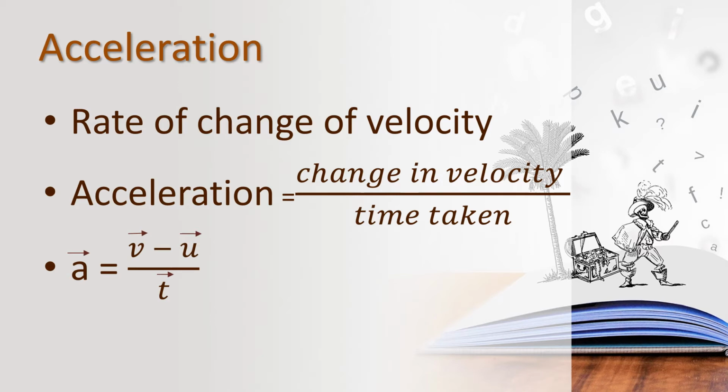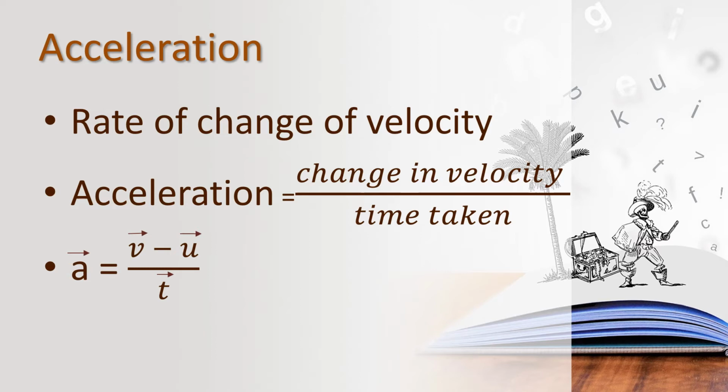What is the formula to find acceleration? a equals v minus u upon t. That is called acceleration. Children, what does acceleration mean? Rate of change of velocity. What is the formula to find acceleration? Change in velocity upon time taken.